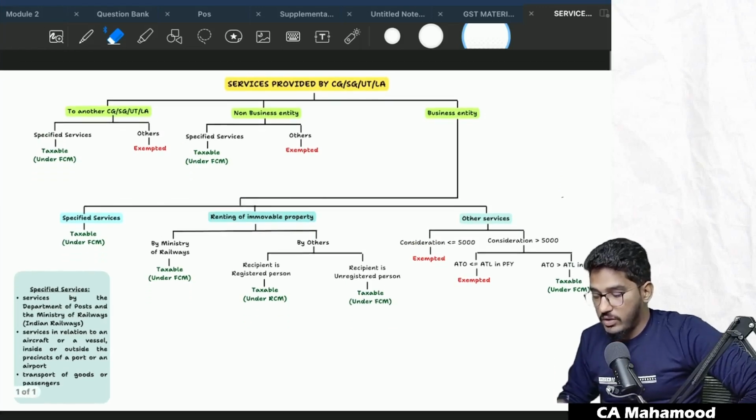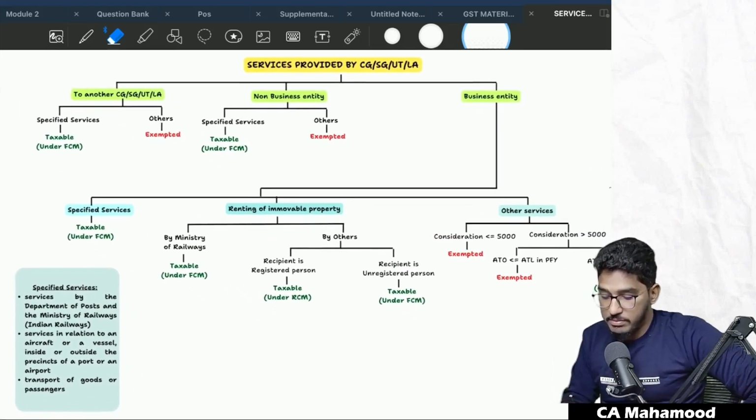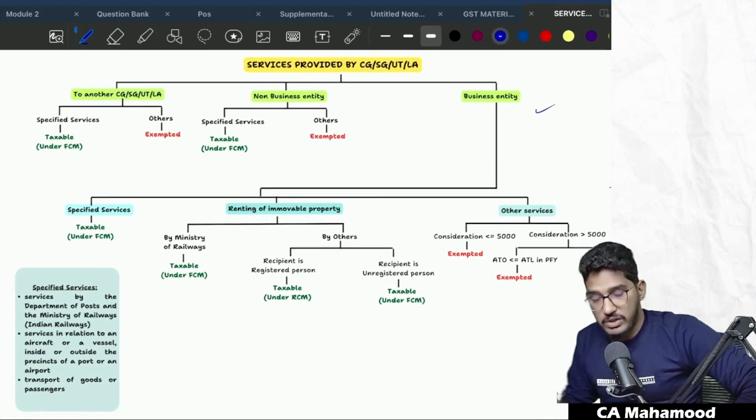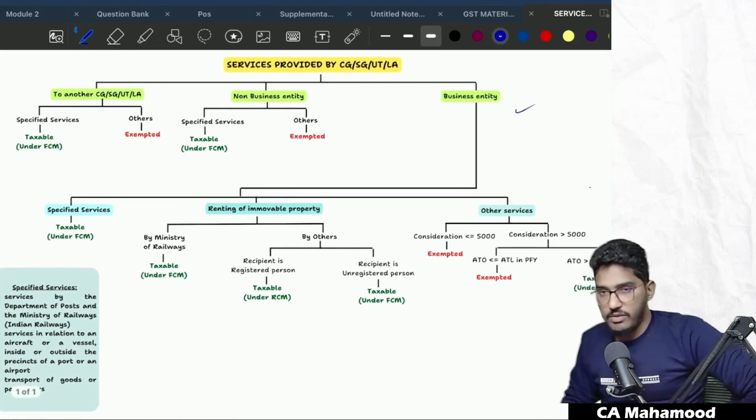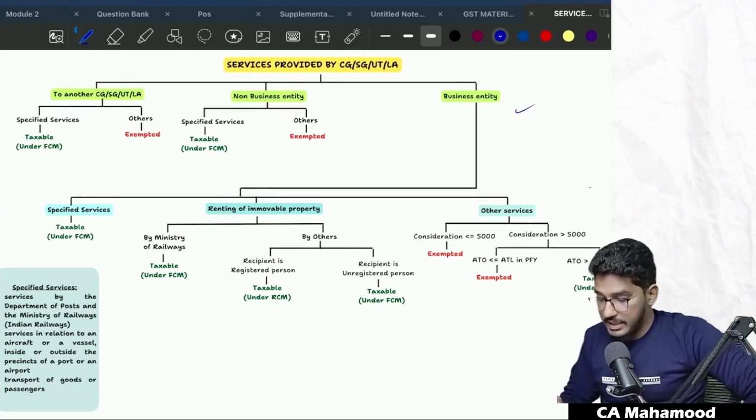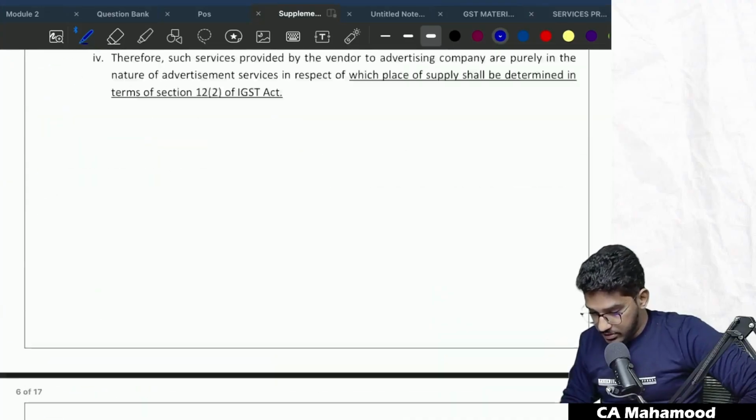In order to avoid your confusion and make your life simple, I have already put in the effort and summarized it in the form of this chart. Just follow this chart, you will be able to remember it in a much better way. Clear and comfortable, everybody? So these are a few amendments relating to the charge of GST and exemptions.